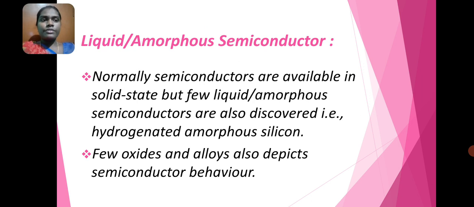Then liquid or amorphous semiconductor. Normally semiconductors are available in solid state, but a few liquid or amorphous semiconductors are also discovered. An example is hydrogenated amorphous silicon. A few oxides and alloys also depict semiconductor behavior.